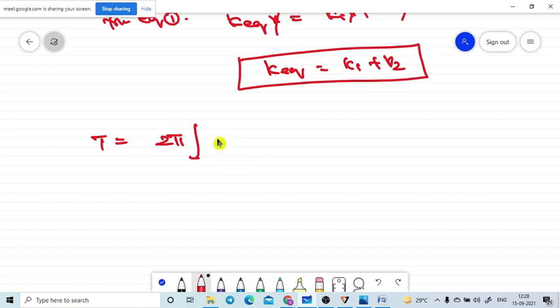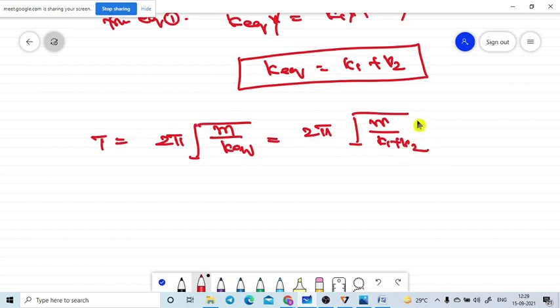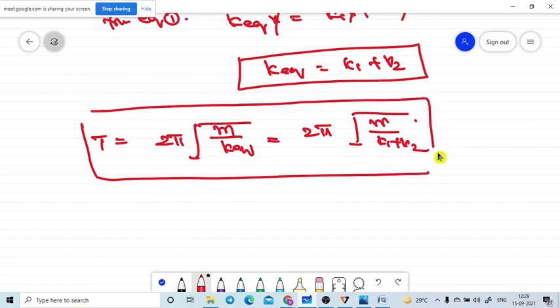M by k equivalent we need to use. In this case, 2 pi into square root of m by k1 plus k2 you need to use. Accordingly, you need to use this one. So that is the formula for the resultant equivalent spring constant if the springs are connected in the series manner, or if the springs are connected in the parallel manner.